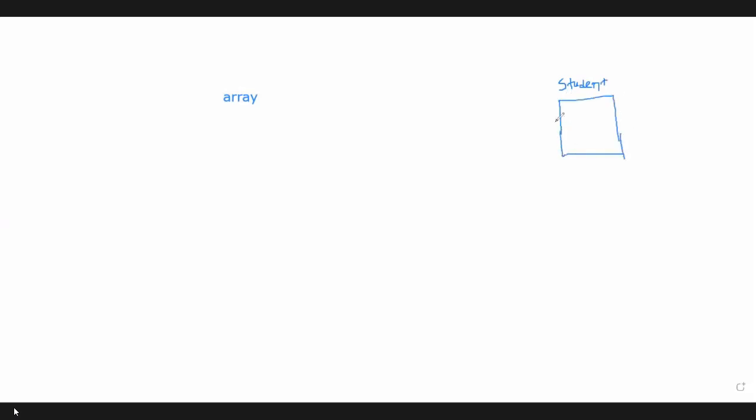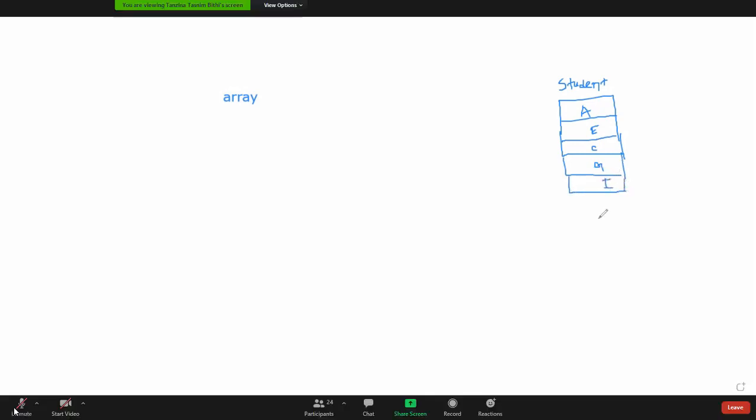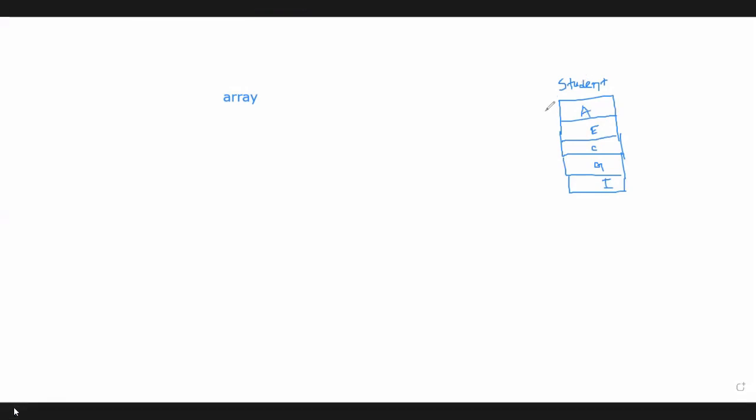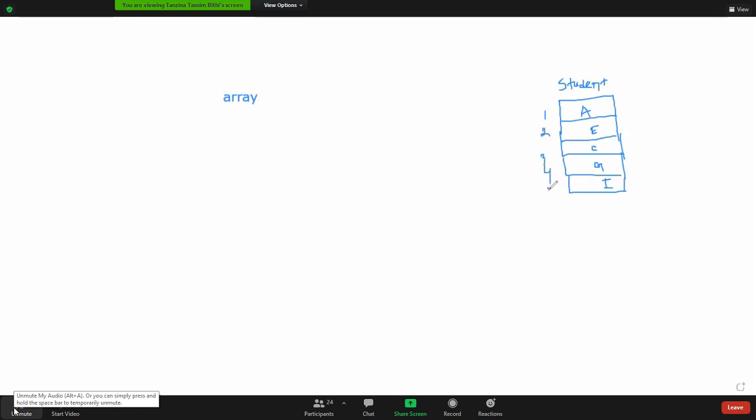Suppose the first student's name is A, and the second student's name starts with E, then C, G and I. Student is an array which has how many elements? Five elements, right? 1, 2, 3, 4, 5.